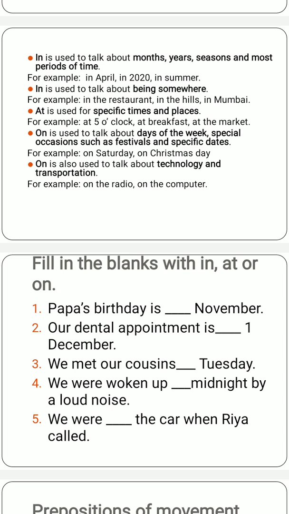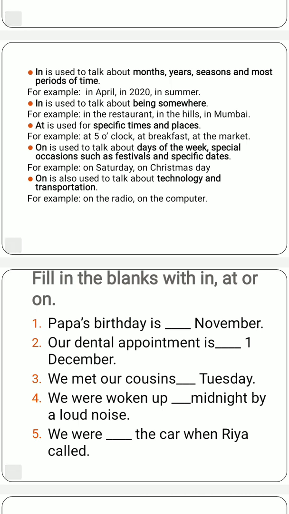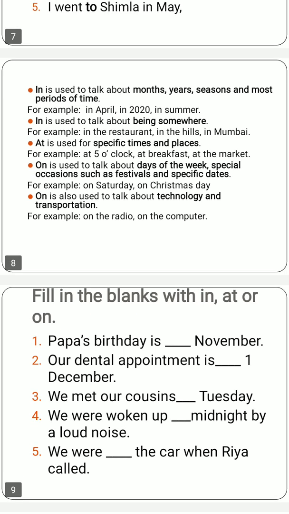"On" is used to talk about days of the week, special occasions like festivals and specific dates. Previously we told specific places, meaning specific time and place is given. Now a particular date is given. If a particular date, a day of the week, or any festival is given to you, then we use "on". We will go to Shimla on Saturday. We will have a party on Christmas Day.